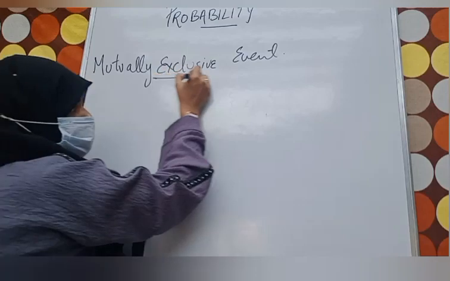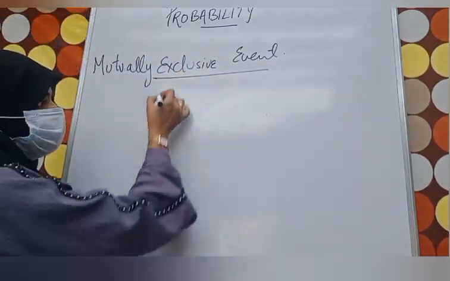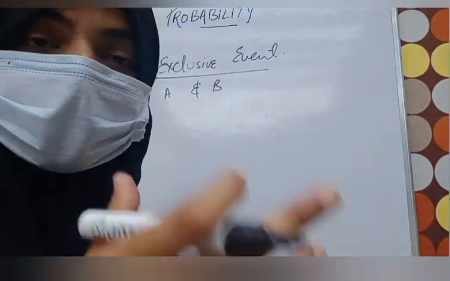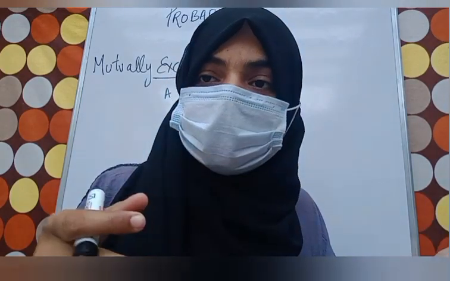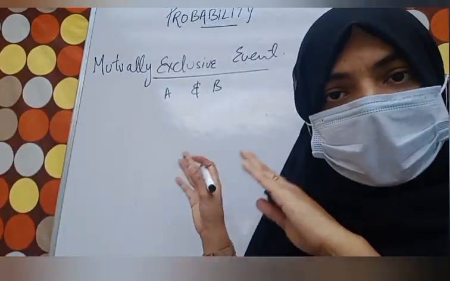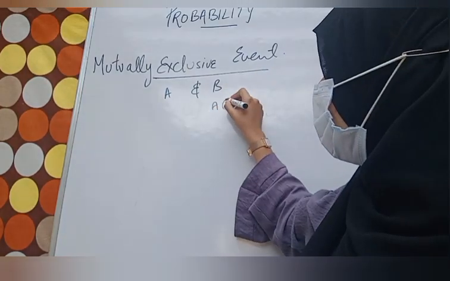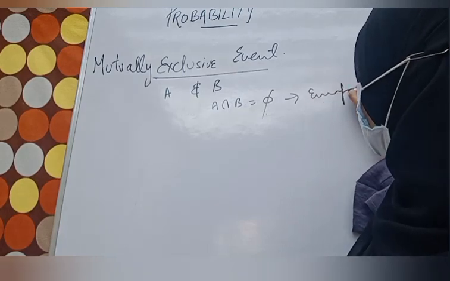Suppose two events A and B. Two events A and B cannot occur together. They are said to be mutually exclusive events, or we can say the intersection of A and B is equal to phi, means empty. What? Empty.